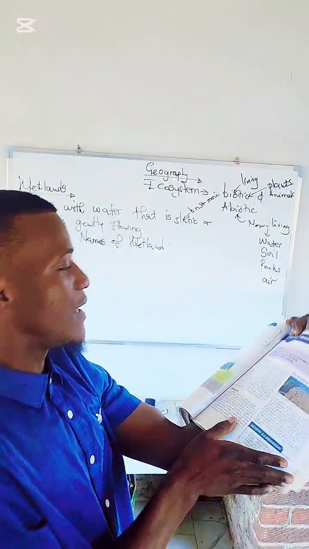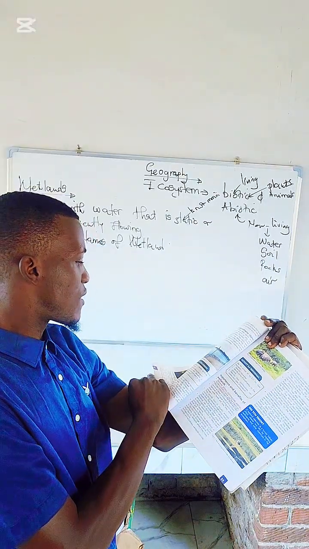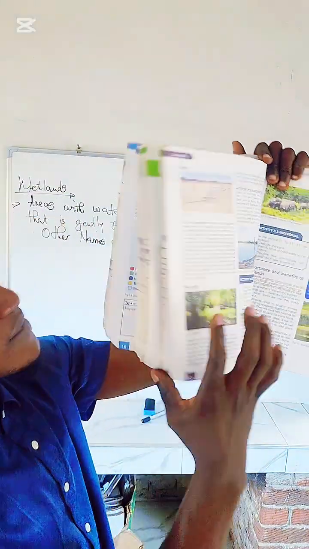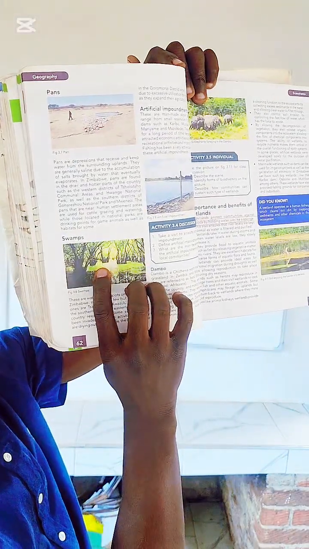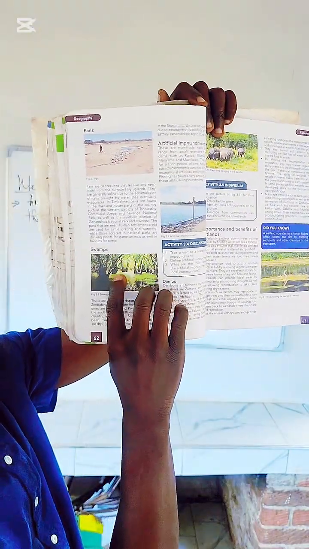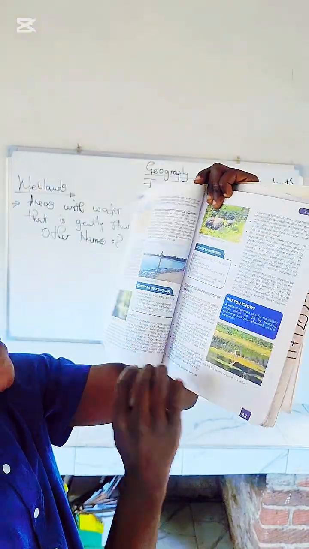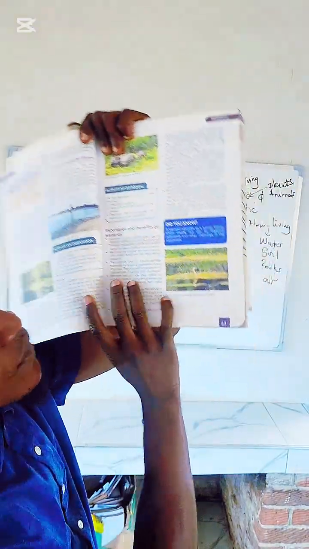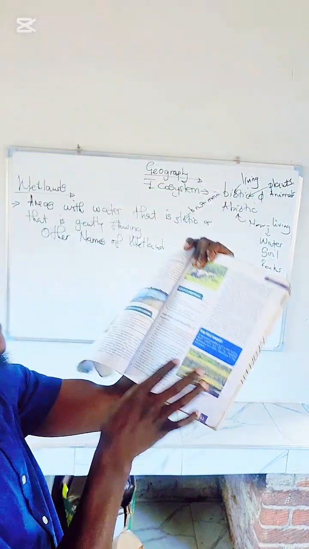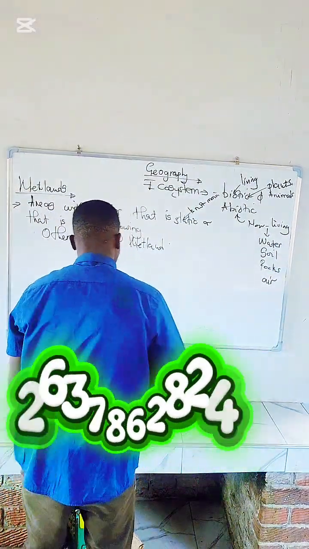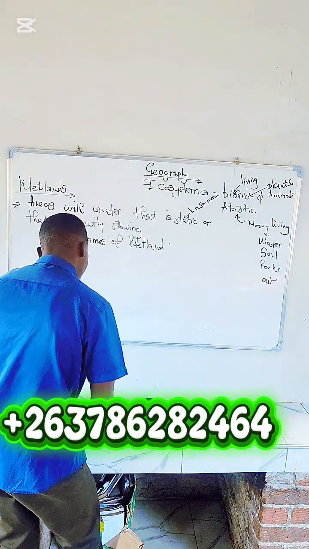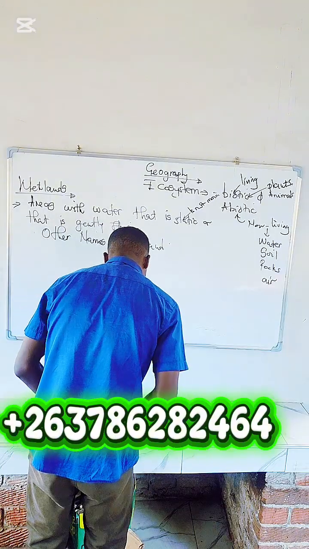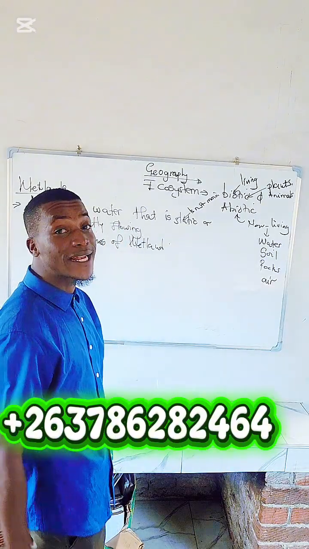This is a wetland. This is again a wetland. These ones are swamp areas. We also have this one. These are wetlands.